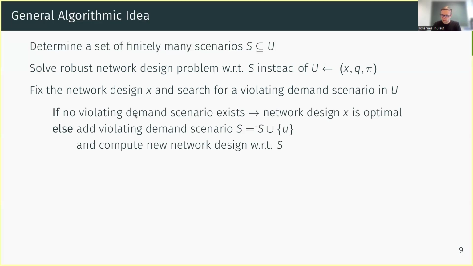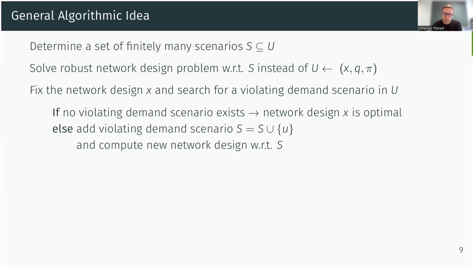And so if we have no violating scenario, we terminate with an optimal robust network design. Otherwise, we add one of these violating scenarios to our uncertainty set and iterate again, which will lead to a different network design because the newly added demand scenario renders the old one infeasible.